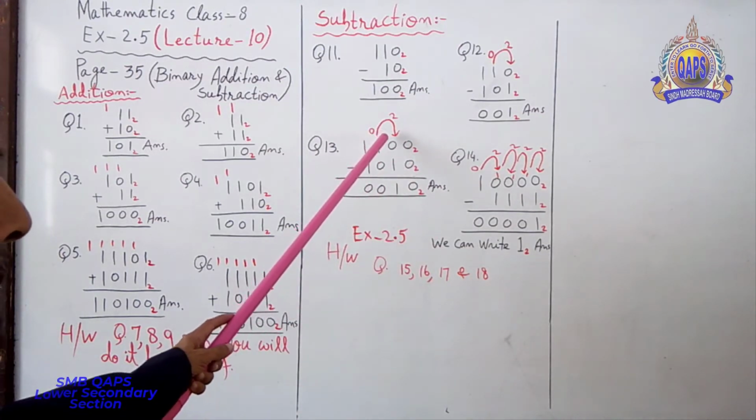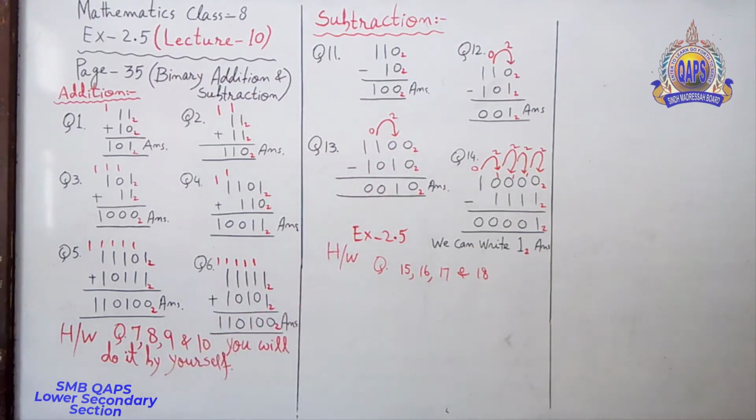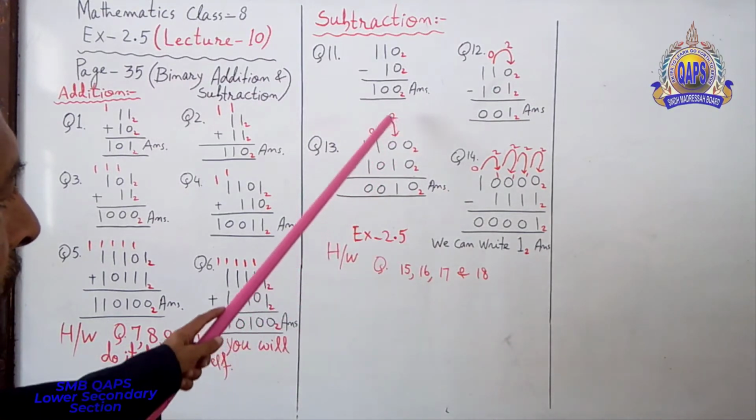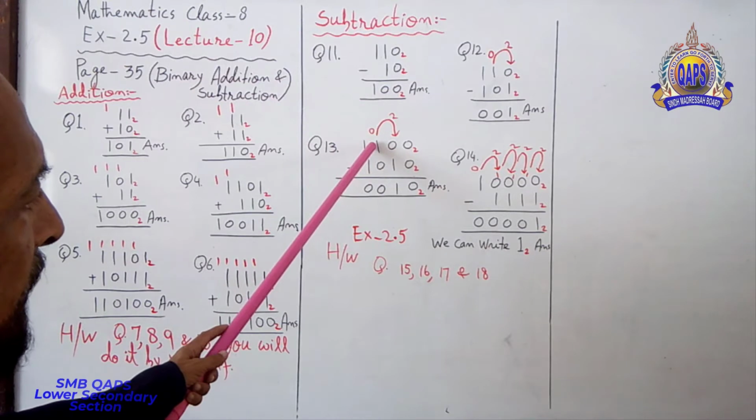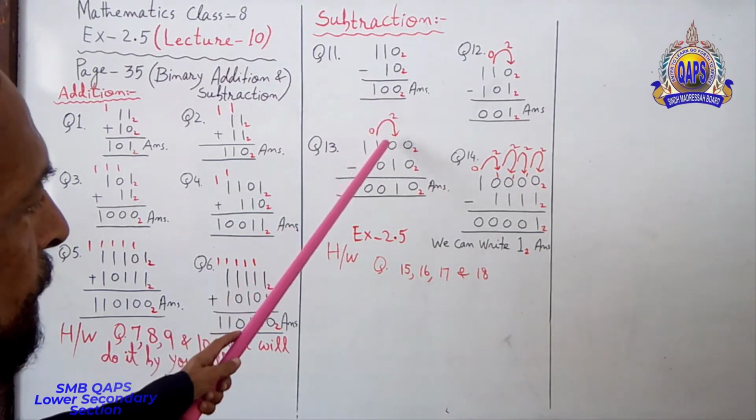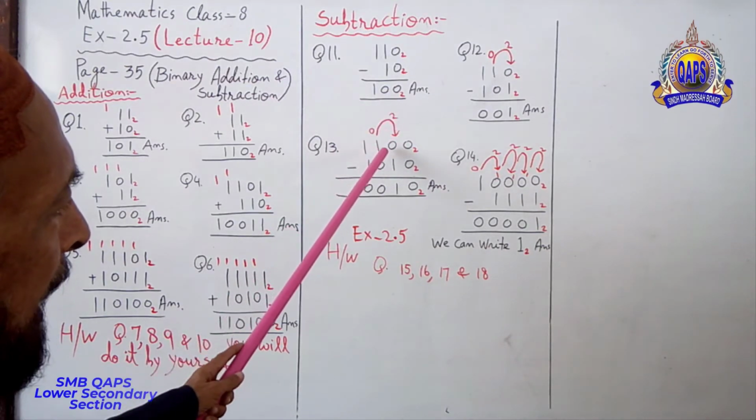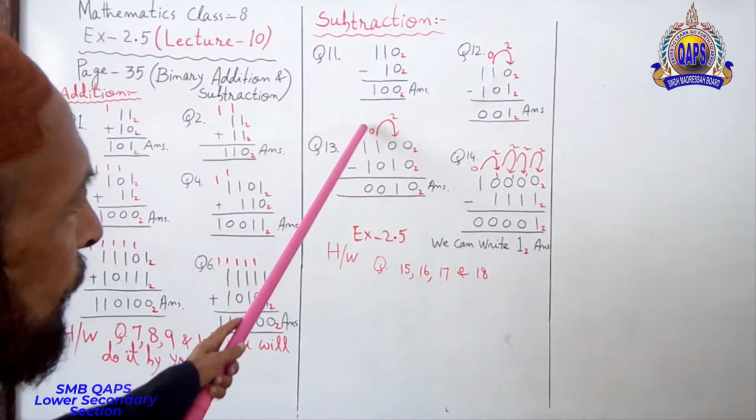Here 0 minus 1, no way. Carry, take this carry. So the carry will come over here and this one will be 0.